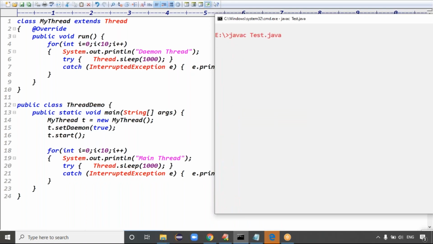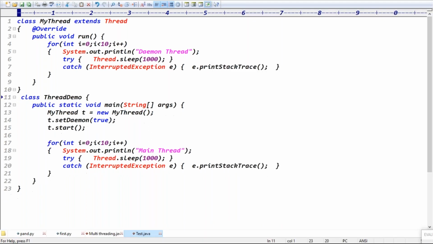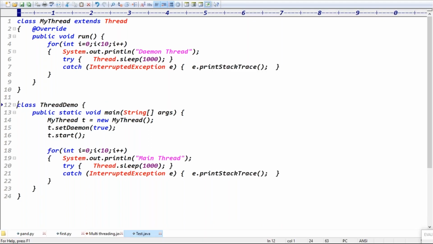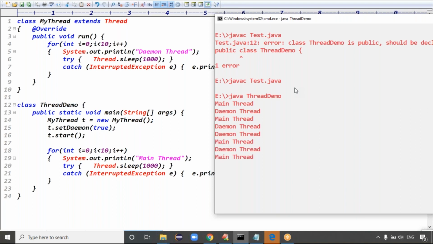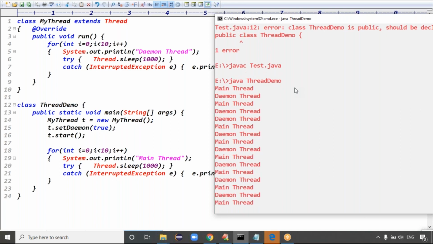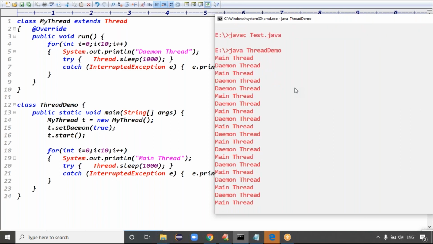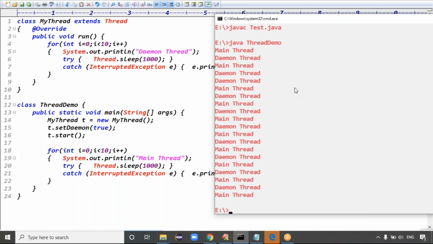First case, it is just like normal termination, right? Yeah, both are doing the work properly. The Java class is called ThreadDemo class, right? Both are doing the work perfectly, so the daemon decided 10 times, main also decided 10 times, everything is going good.